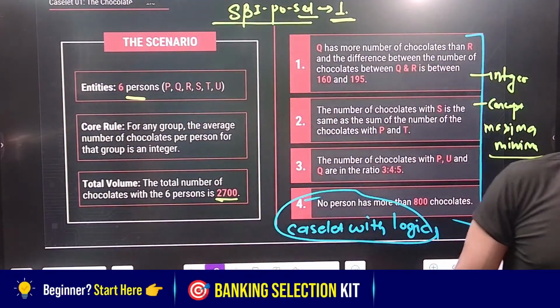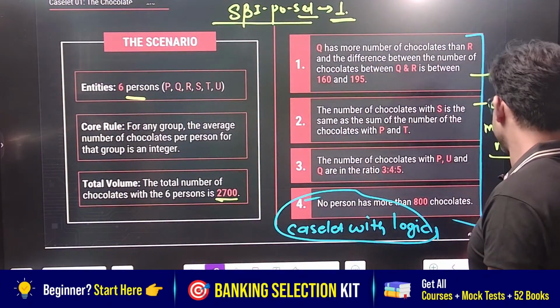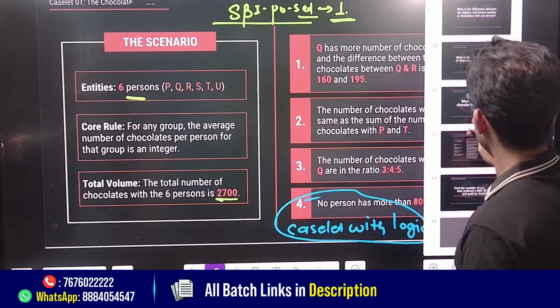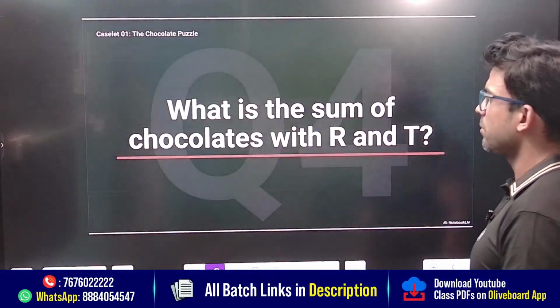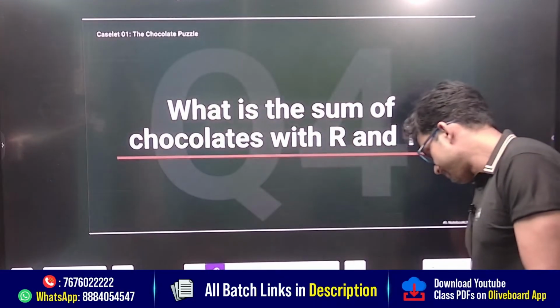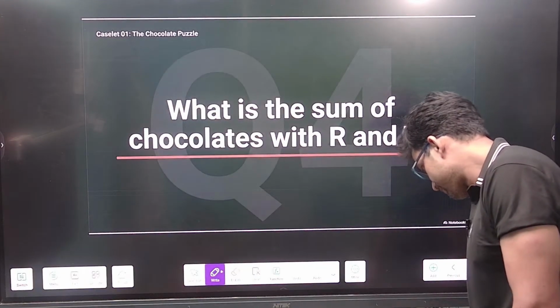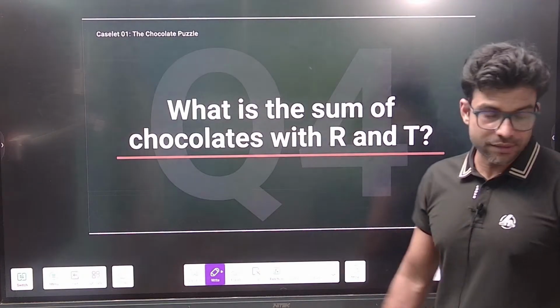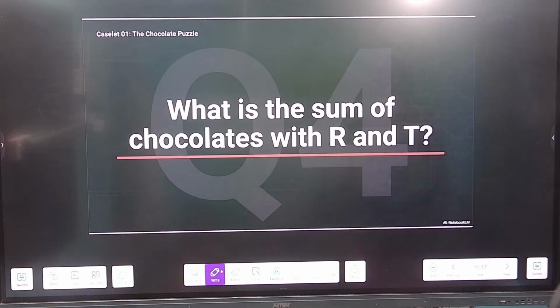Now I am giving you one more question, which is again with the same set. Can you just answer me these questions? What is the sum of chocolate with R and T? Let's solve some questions, by the way. Question number 4.